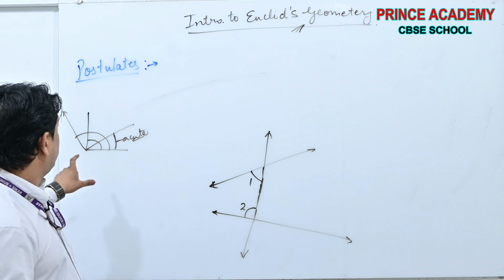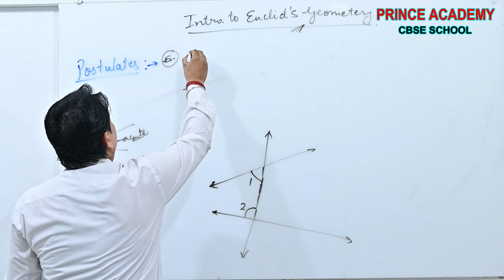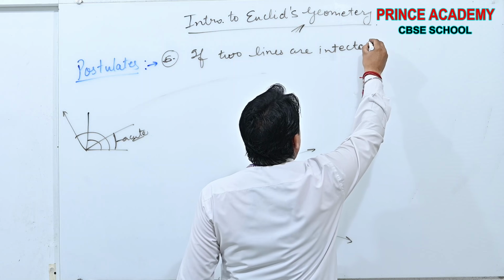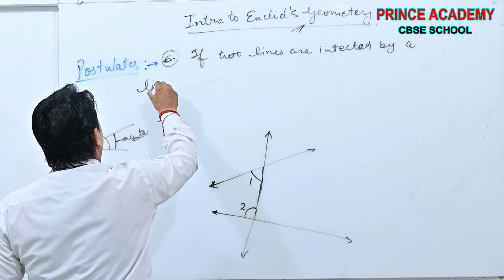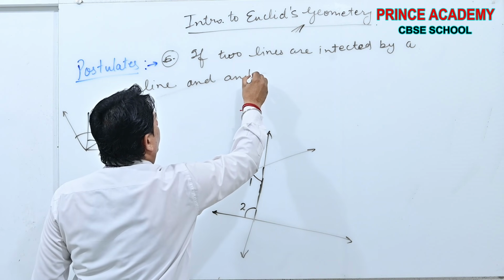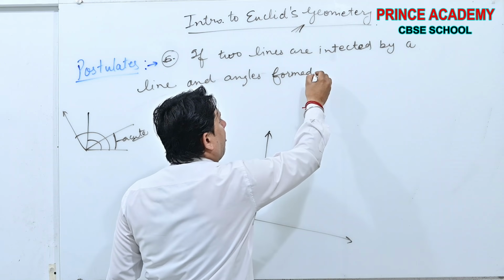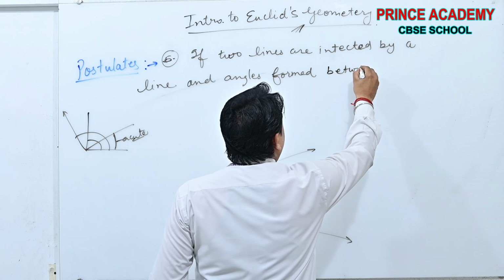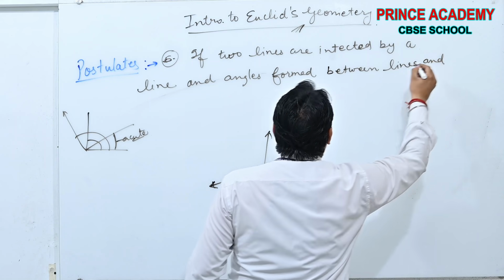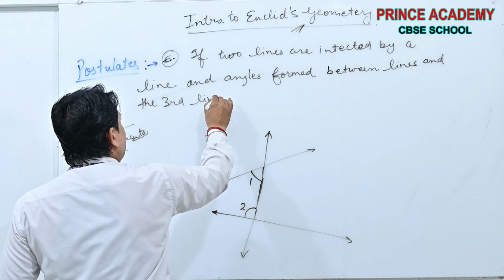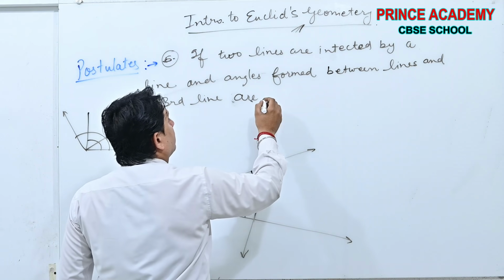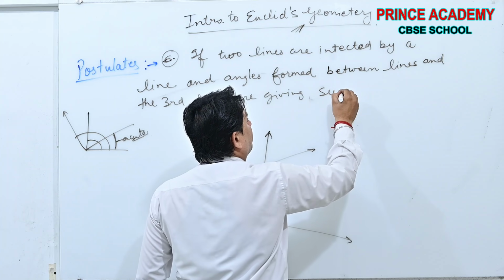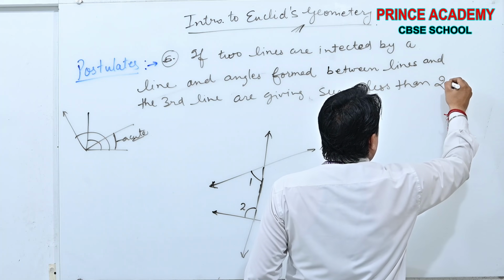What does it mean, beta? See, what I am writing: if two lines are intersected by a line, and the angles formed between the lines and the third line give a sum less than two right angles.